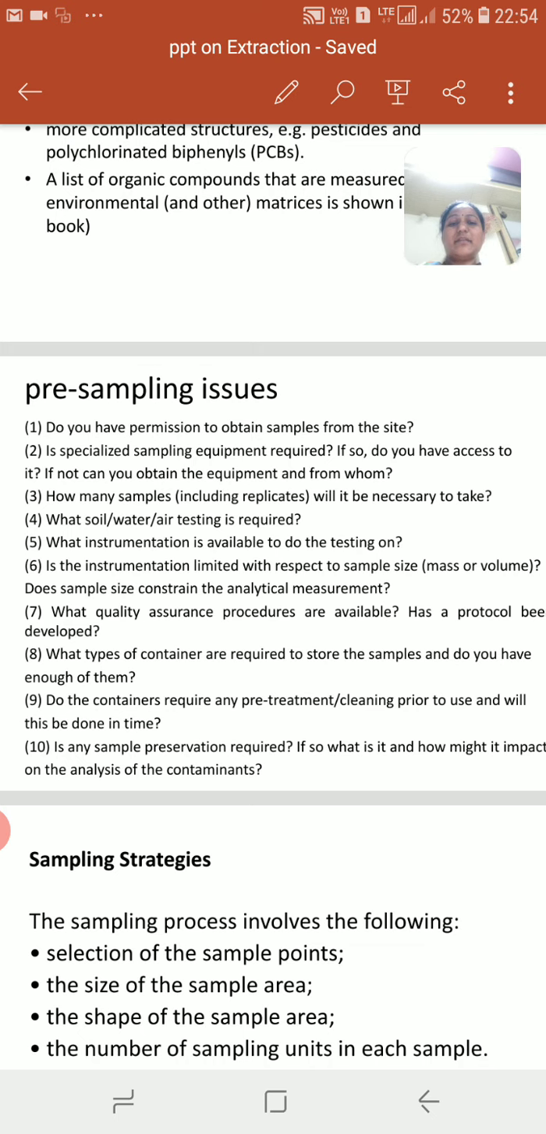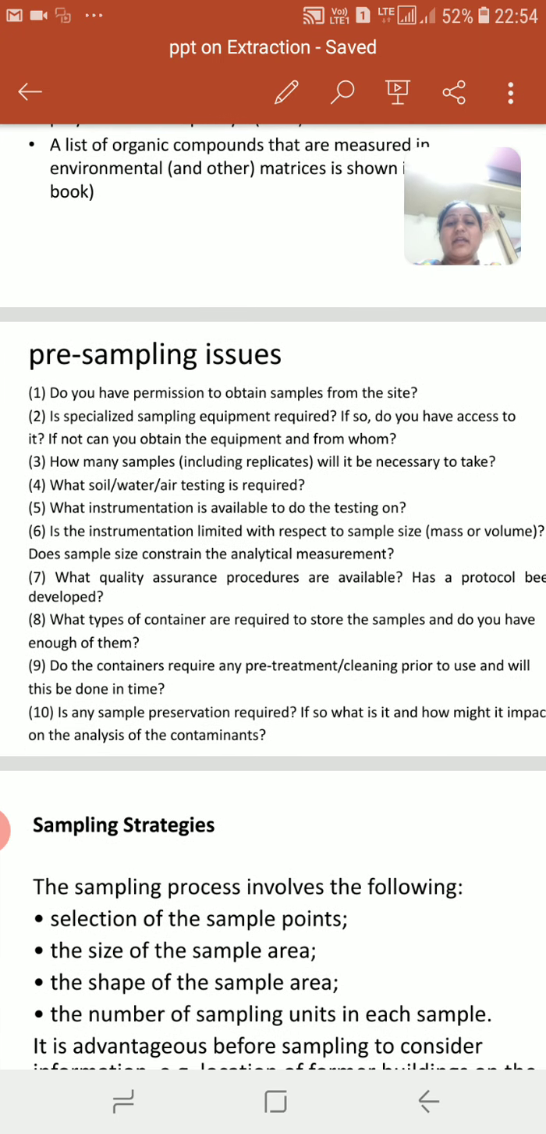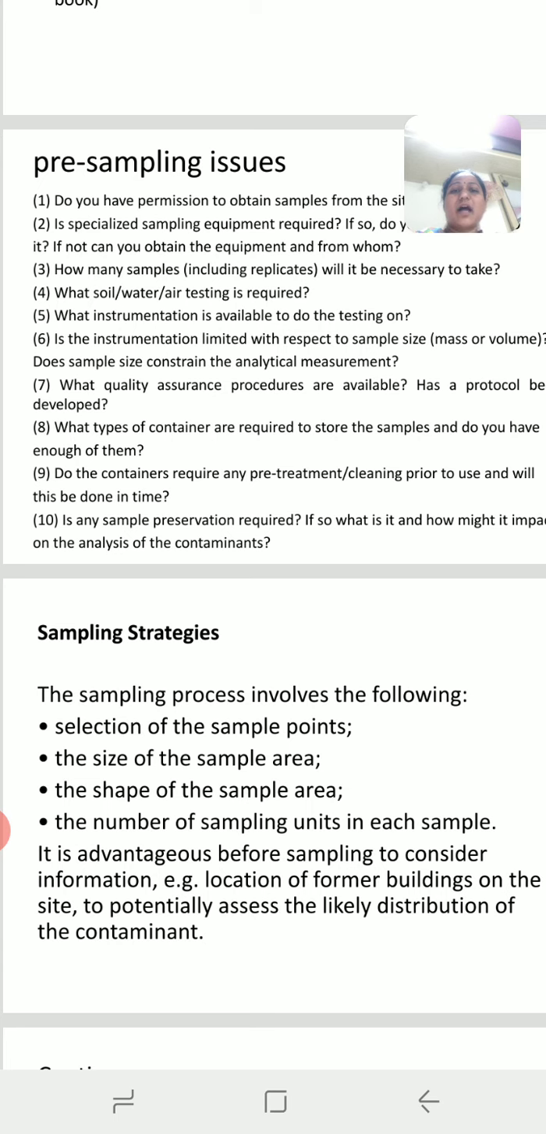What are the methods or protocols for method development? Then what type of container is required? Does the container require any pre-treatment, washing or cleaning? And the last issue is, is sample preservation required? If preservation is required, then what are the different conditions or preservatives applicable for the different samples?